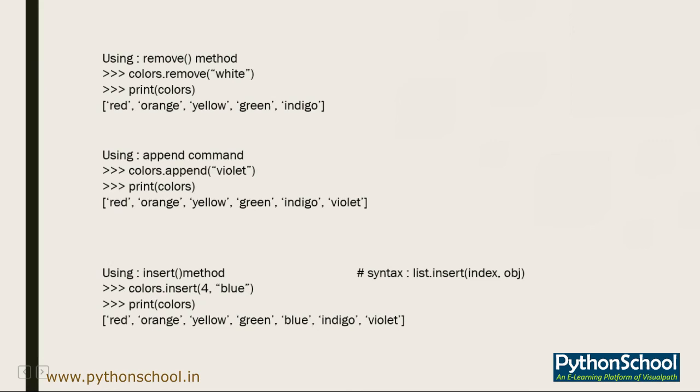That's why we have mentioned blue here. So automatically index 4 will store the value blue. And whenever you again call print colors, you can see blue at the index of 4. So in this way we can add a particular value at a particular index into the list with the help of the insert command.